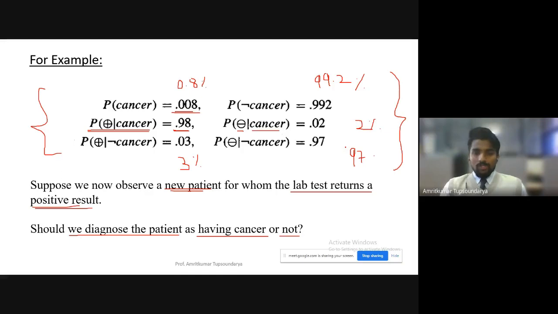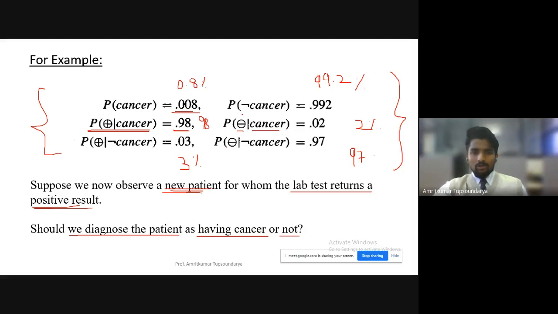So these prior probabilities will help us take a decision whether this new patient, who in the lab has been tested as positive, should be diagnosed further for cancer or not. So that becomes a question. But if I have to give you a bigger picture, you can roughly see that 98% we were able to successfully classify, and 2% we just had failure.